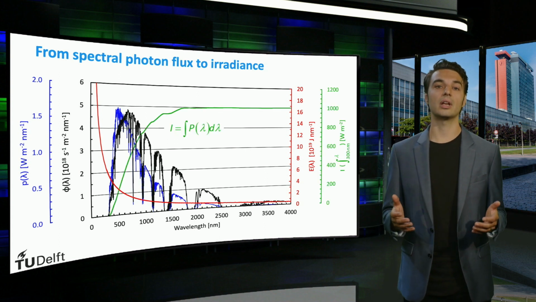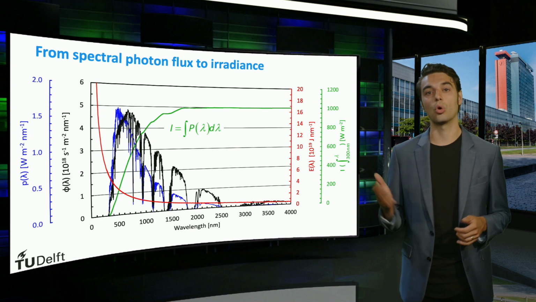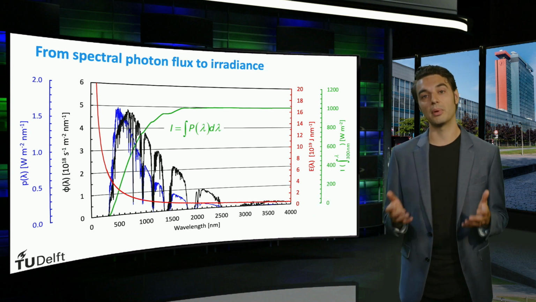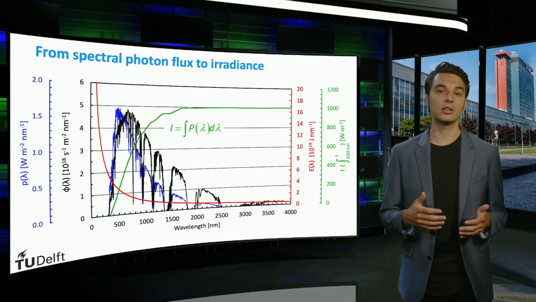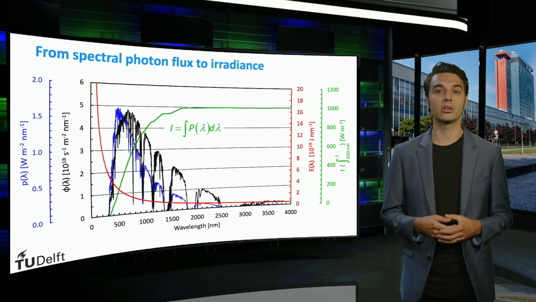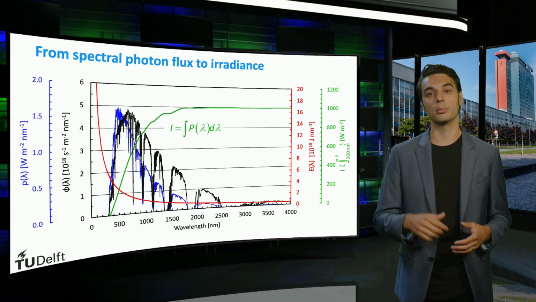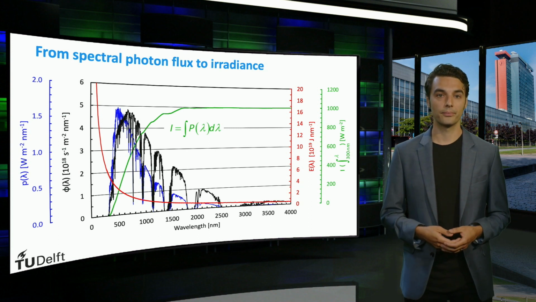The irradiance, integrated from 300 nanometers to the wavelength indicated on the horizontal axis, is depicted by the green line. As we can see, the irradiance integrated over the full solar spectrum equals 1000 watt per square meter, which is called 1 sun illumination and corresponds to the typical standard test conditions.